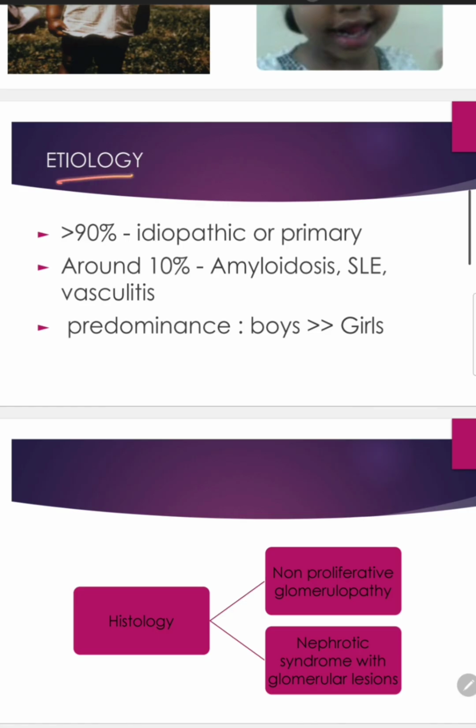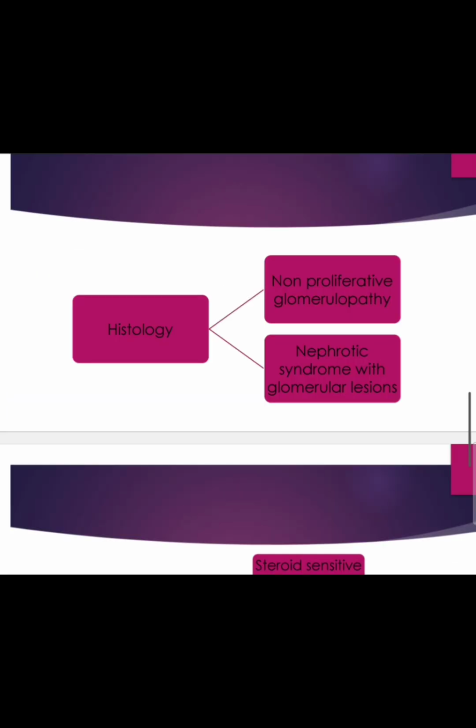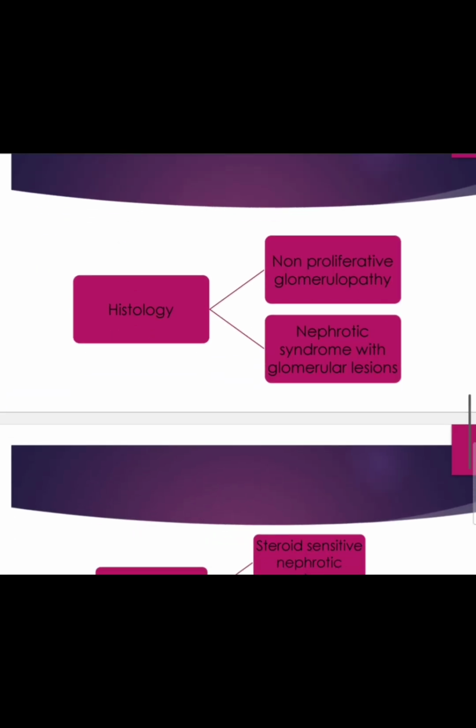Then we look into etiology. More than 90% of the cases are idiopathic or primary, and around 10% are because of amyloidosis, systemic lupus erythematosus, or vasculitis. If we talk about predominance, it is more common in boys than in girls. Then we can classify it based on two. First, we can classify it histologically, and second, based on its responsiveness to corticosteroid therapy. Histologically is not very important.